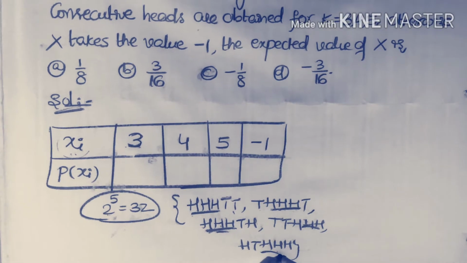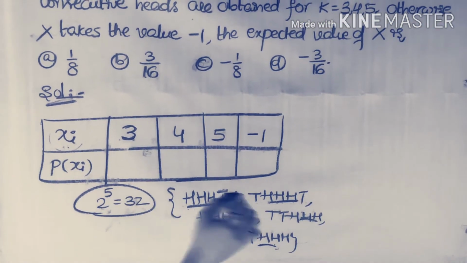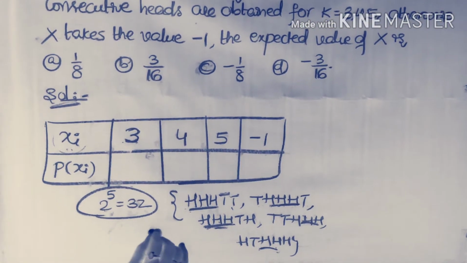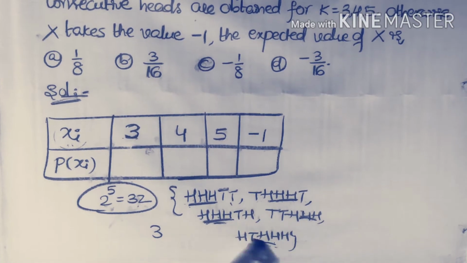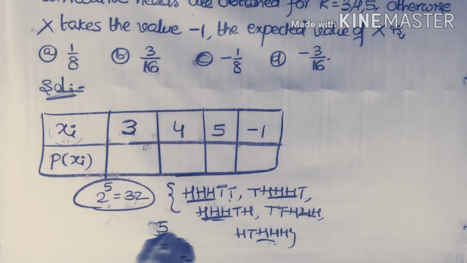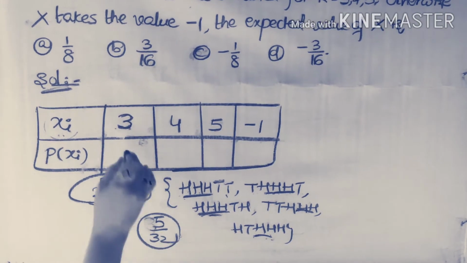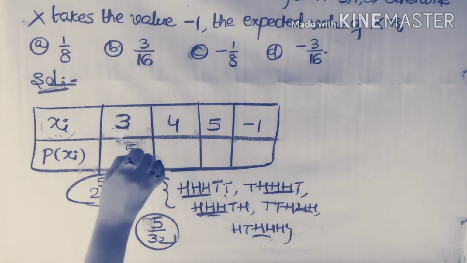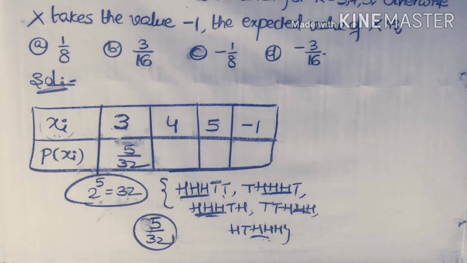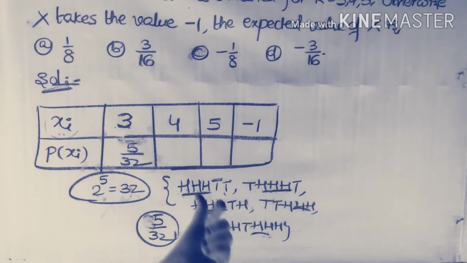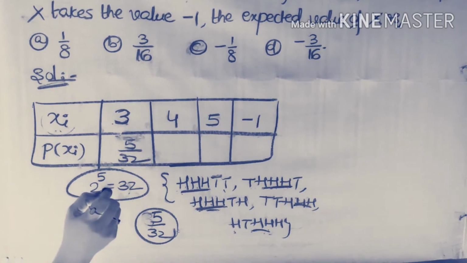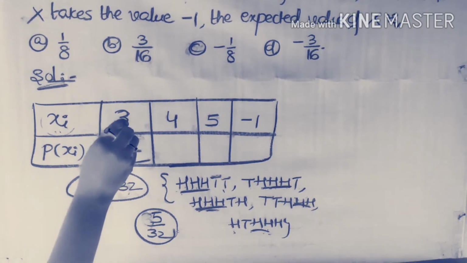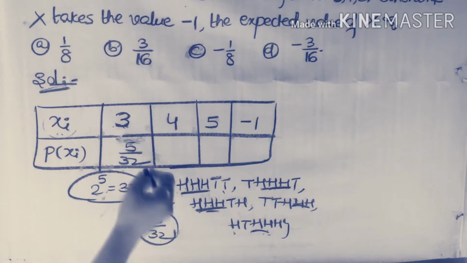The probability for getting 3 consecutive heads is favorable cases by total number of cases. Favorable cases is equal to 5 and total number of cases is equal to 32. Therefore, the probability for getting 3 consecutive heads is equal to 5 by 32.